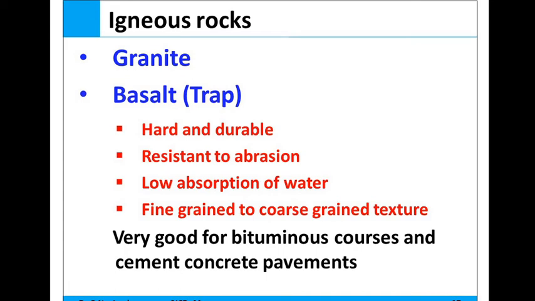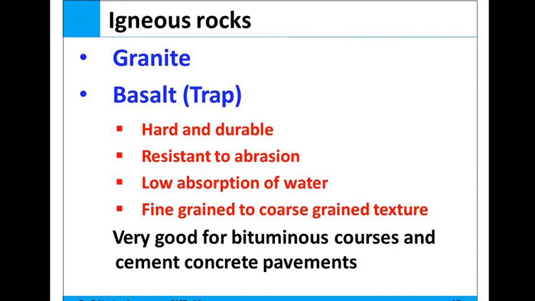Basalt should be hard and durable. Basalt is hard and durable and has good resistance to abrasion. It has low absorption of water and fine grain to coarse grain texture. So basalt is very good for bituminous courses and cement concrete pavement. This igneous rock, basalt, is mostly used for highway construction and pavement material.